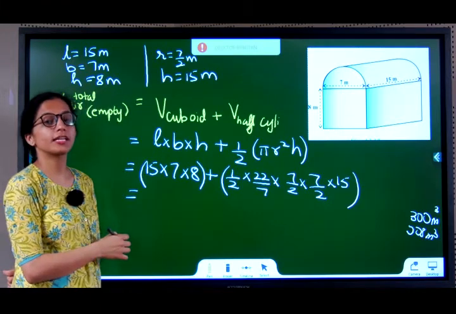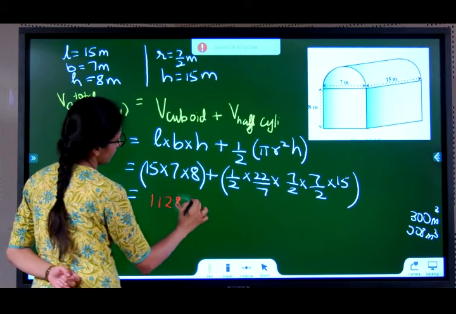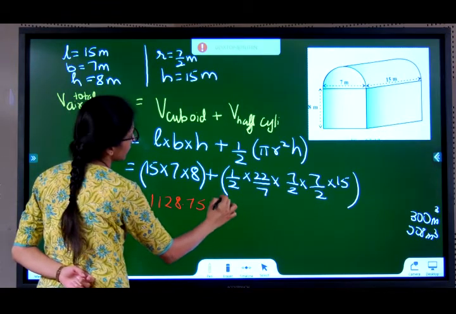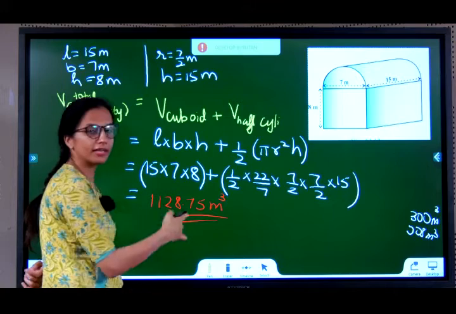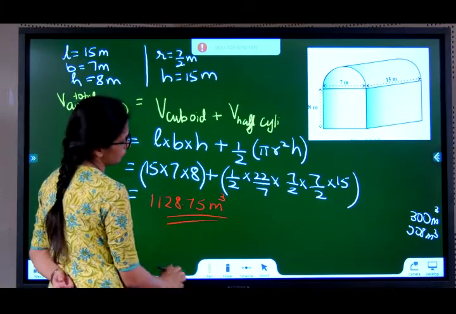On solving this we get 1128.75 meter cube. We are no longer doing area, we have stepped into volume, it's meter cube.